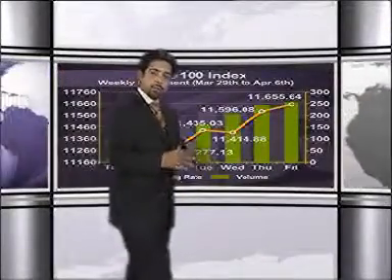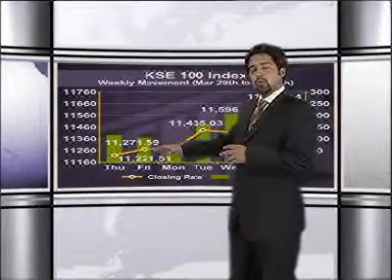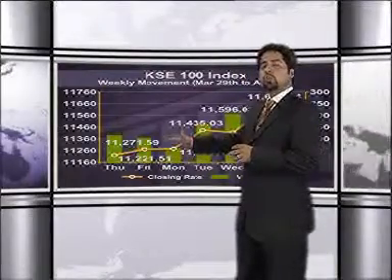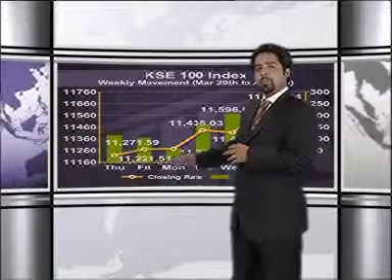Alright, let's have a look at the Karachi Stock Exchange 100 Index graph. In the beginning of this week, on the 29th of March 2007, we did see that the market was making its weekly low at 11,221 points. Also, you could clearly see volumes were very much on a depressing note as well.